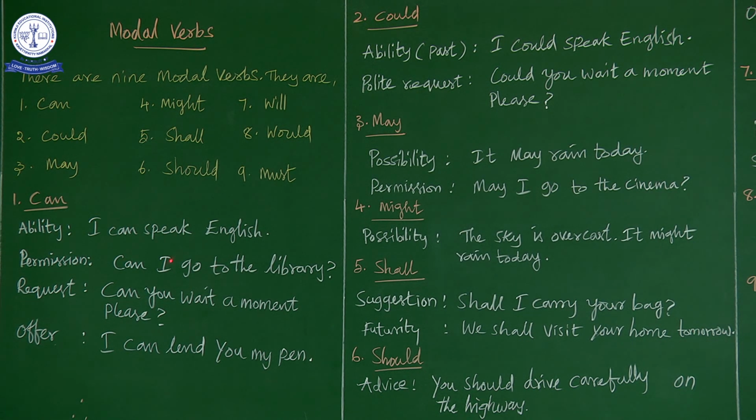Go is also the present form of the verb, that is V1. And wait, this is in question form. Wait is also the present form, and after can we have the present form. So in all these 9 modal verbs, after that we must use only the present form of the verb. You remember. So next, what is the sentence we used for offer? I can lend you my pen.